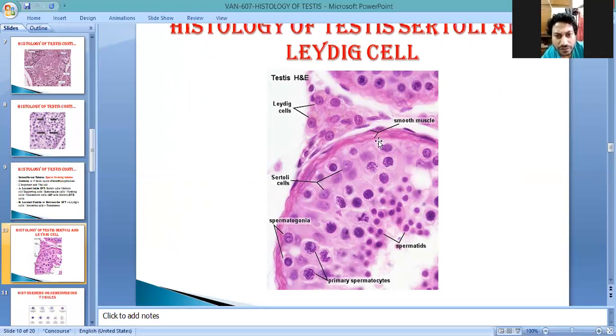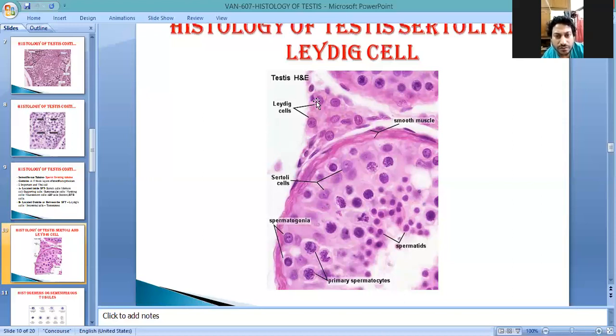Those located inside the seminiferous tubules are known as Sertoli cells, and those located outside, meaning in between two seminiferous tubules, are known as interstitial cells or Leydig cells. So is this clear? The position of Leydig cells and the position of Sertoli cells. You see also the structures of Leydig cells and the Sertoli cells.